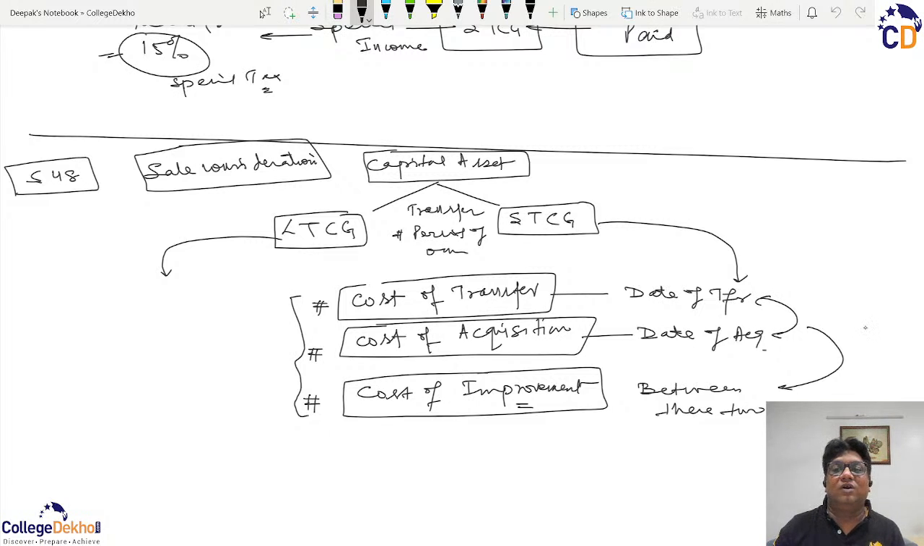So we will move forward from our next session onwards, where we will be focusing on the calculation of the capital gains, whether they are long term or short term, and that will be done in our coming session, capital gains 2.